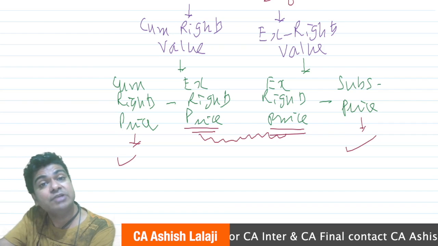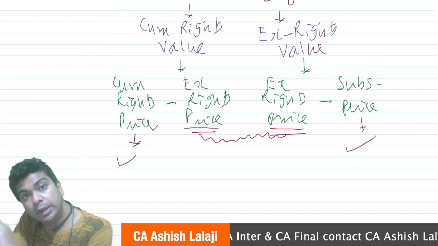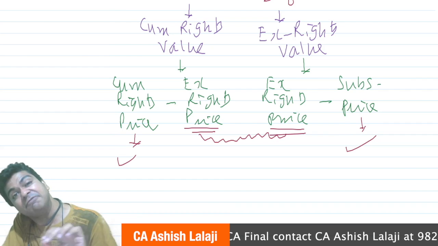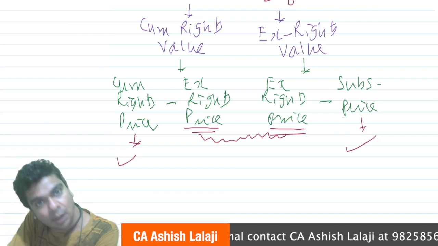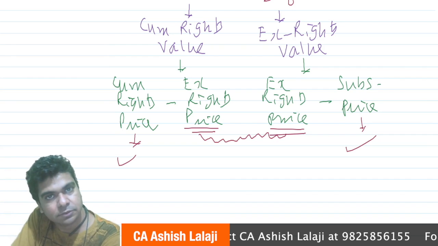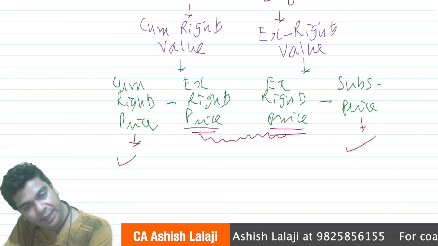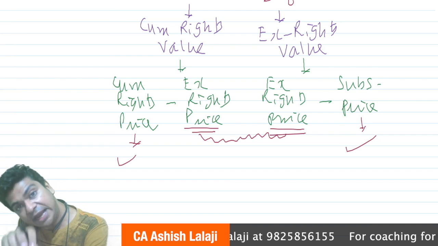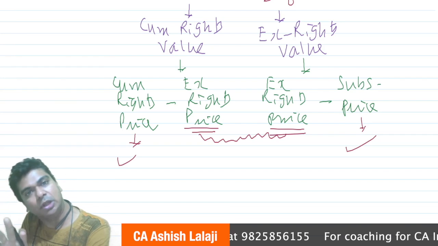But ex-rights price will be known only in future. So we have a theoretical framework by which we can estimate what can be the expected ex-rights price. What I'm saying is, cum rights price will always be available, right? This is the price right now. Subscription price is also available.